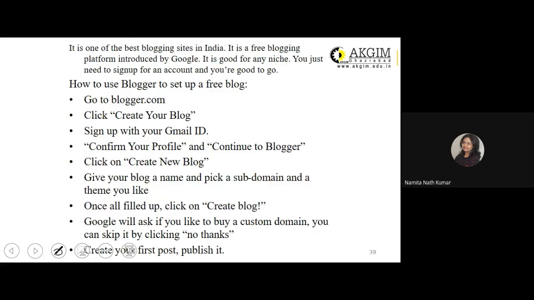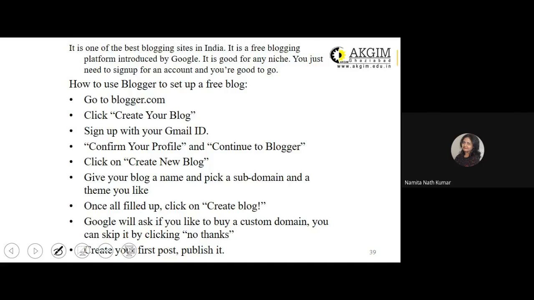Now, blogs are also created on the LinkedIn platform. If you use the blogger.com website to create your blog, the blog can be of anything. Some of you might have cooking as one of your hobbies, so you may create blog posts with reference to cooking of different dishes. That can be done using blogger.com.